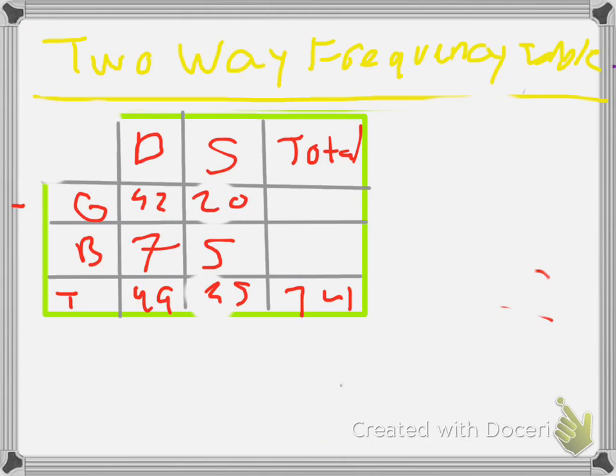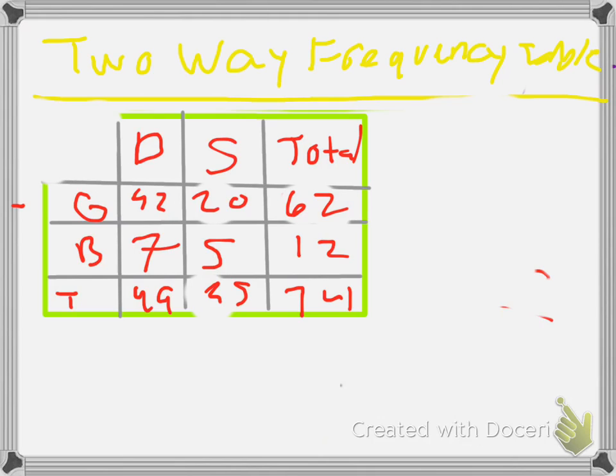For the girls section, if we add it all together, we get the total amount of 62. And on the bottom, if we add the total boys section together, we get 12. And when we add 62 to 12, we get 74.